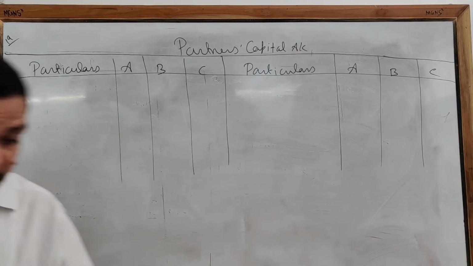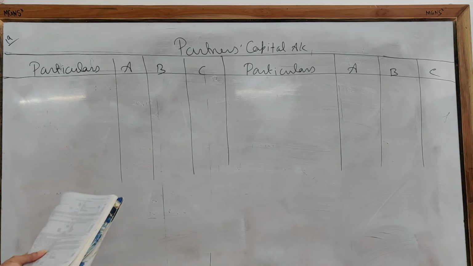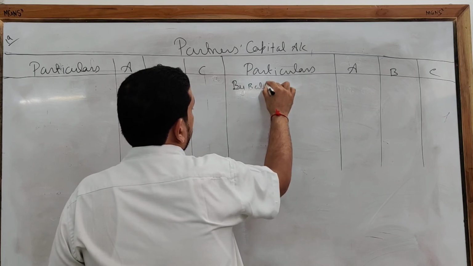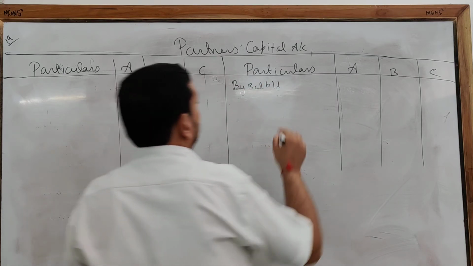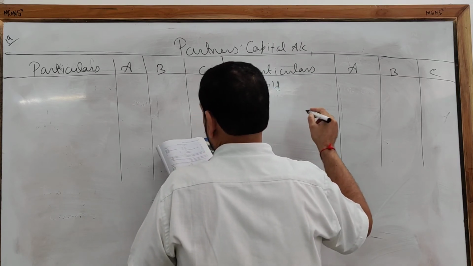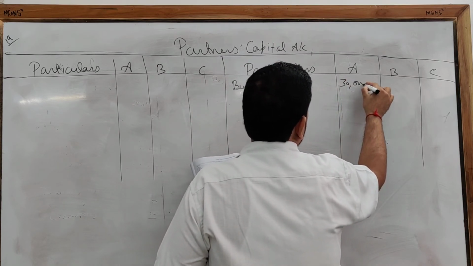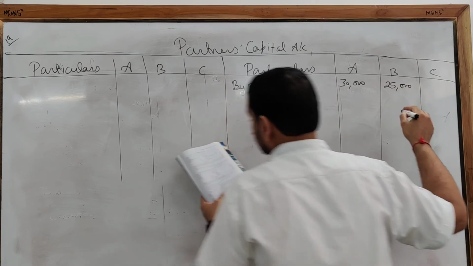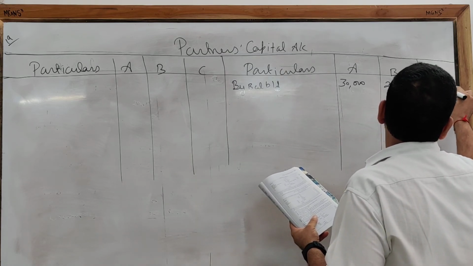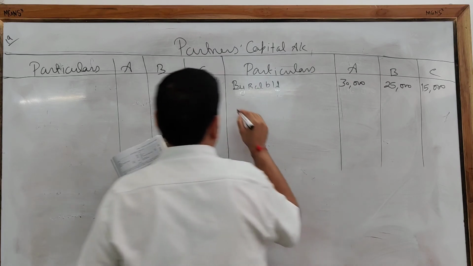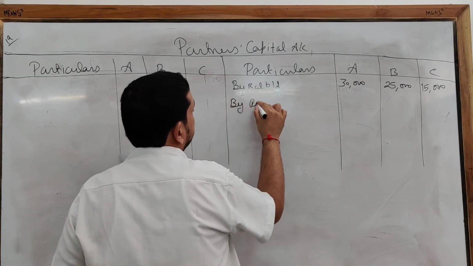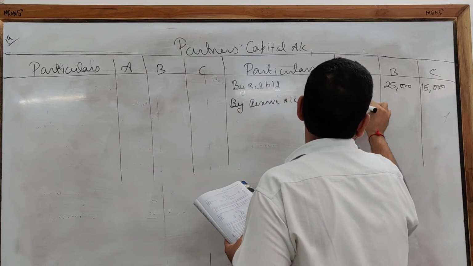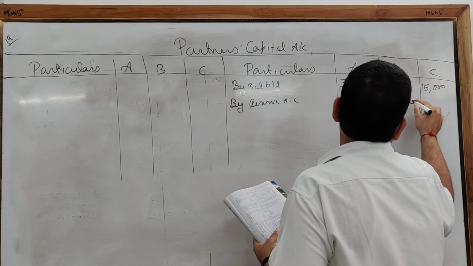The format of the partners' capital account is prepared. Now we are going to transfer the things. First of all, we write down the balances of the capital accounts. By balance b/d, the balances of capital are A 30,000, B 25,000, and C 15,000. Clear? Now the result is distributed equally, as no ratio is given.